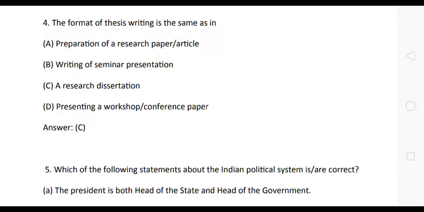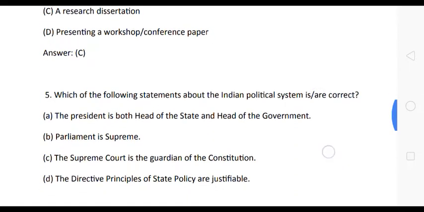Here the options are: option A, preparation of a research paper article; B, writing of seminar presentation; C, a research dissertation; option D, presentation of workshop conference paper. Here the correct answer is option C, a research dissertation. Okay friends, now let us see next question.